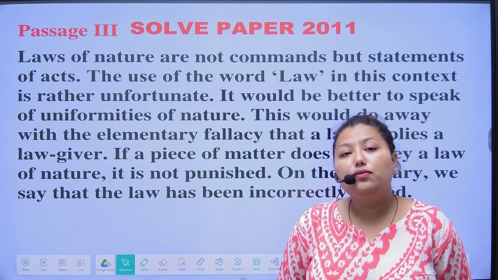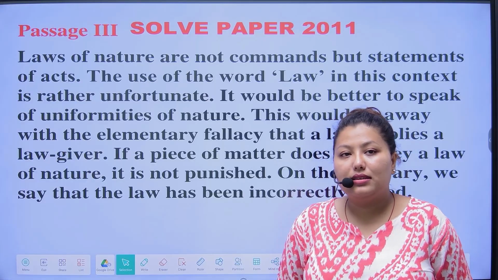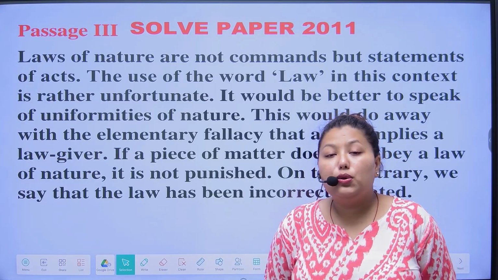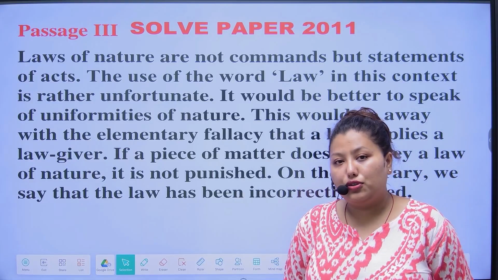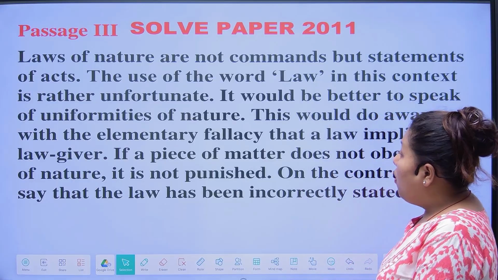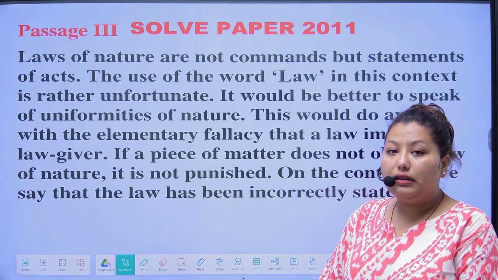The use of the word law in this context is rather unfortunate. Unfortunate means not ideal.